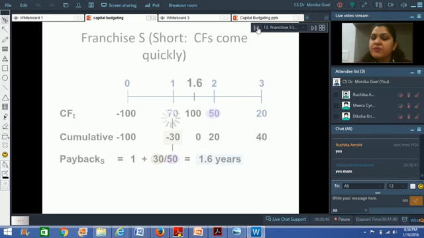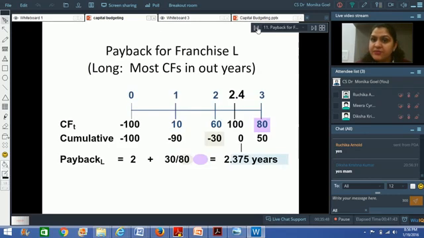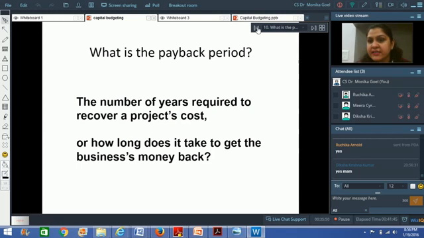Now, I am not first going to use the discounting technique. I'll first use the cash flow technique and then we will be going for the discounting technique. Okay.